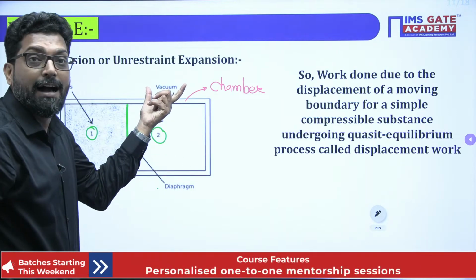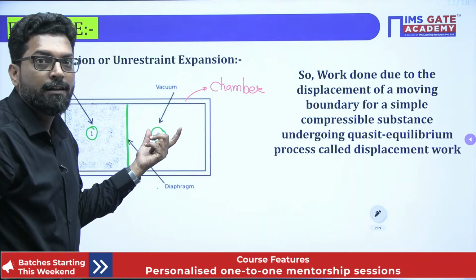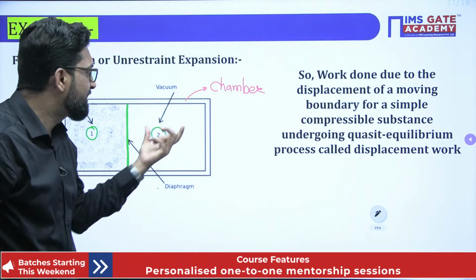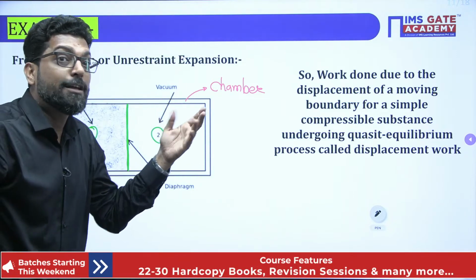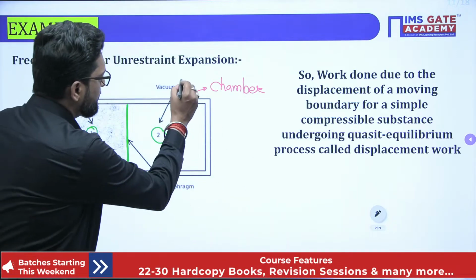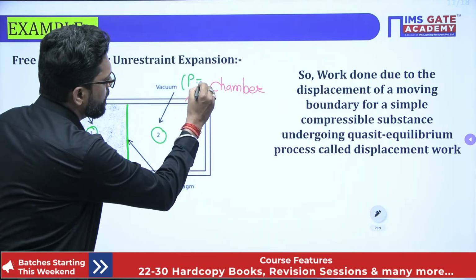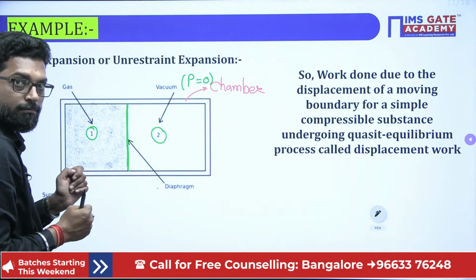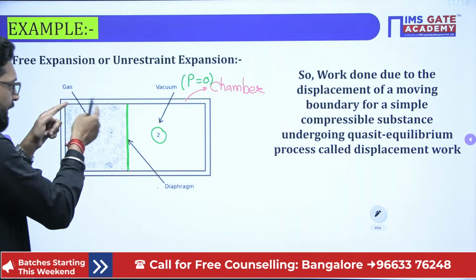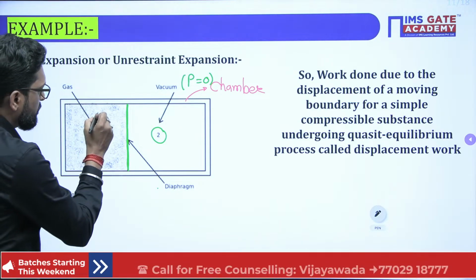What do we mean by vacuum? Not a negative pressure, but absolute vacuum, that means there is no gas present. Absolute vacuum means P is equal to 0. In this condition there is no pressure exerted by this compartment. Now in this compartment there is a gas, so there must be a pressure P.